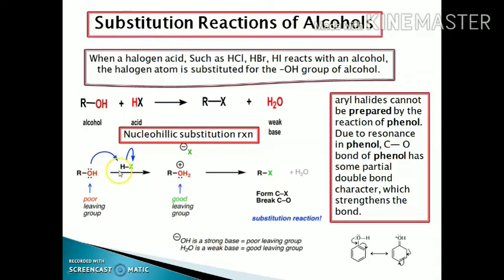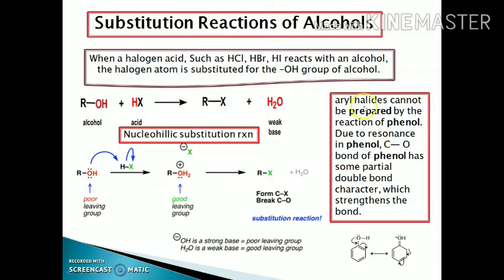base. And the H positive ion from the halogen acid attaches to the lone pair of the alcohol group, so the alcohol gets protonated. Due to the protonation of the alcohol, the H2O positive group becomes a weak base and acts as a good leaving group. From this, the water molecule is released. There is a formation of the carbocation R positive, and the X negative and R positive ions combine to give the respective product.